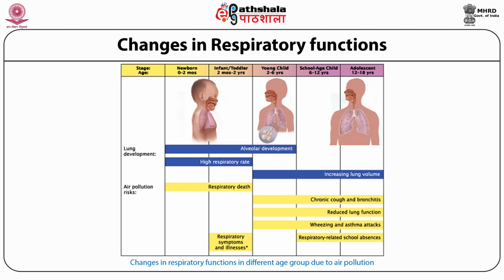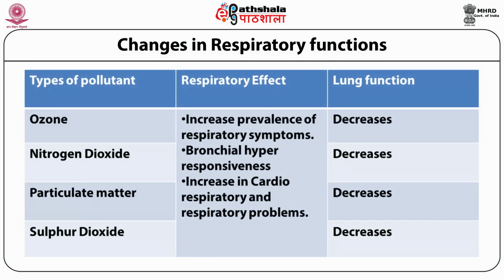And as an individual grows to the adult stage, they have more influence of air pollution, resulting in chronic cough or bronchitis, reduced lung functions and wheezing, asthmatic attacks or different respiratory system related allergies. This table shows us the changes in our respiratory functions with the different kinds of air pollutants.